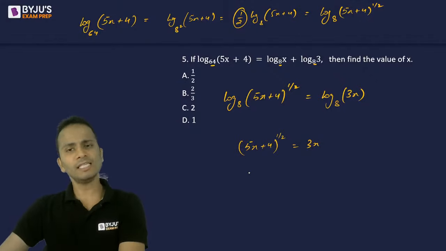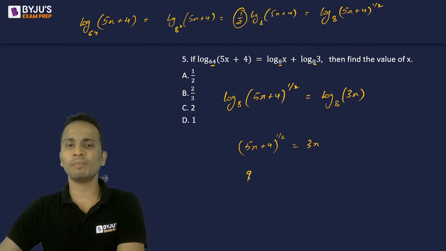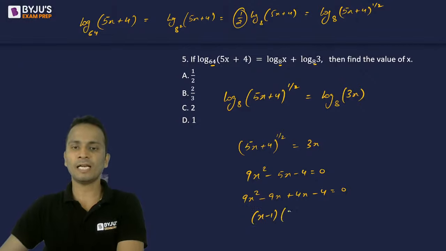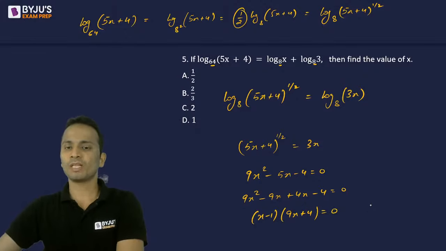Now squaring both sides and making the quadratic equation, it will become 9x square minus 5x minus 4 equal to 0. अब इसको फैक्टराइज कर लो, so it will become 9x square minus 9x plus 4x minus 4 equal to 0. So (x minus 1) and (9x plus 4) equal to 0. अब x की दो वैल्यूज हो सकती हैं, x equal to 1 and minus 4 upon 9.